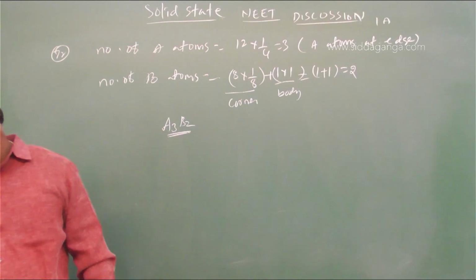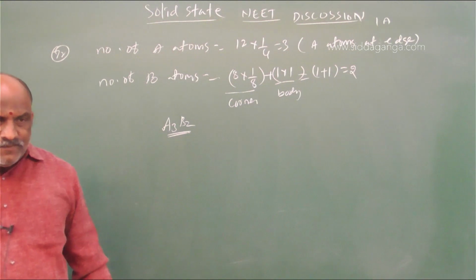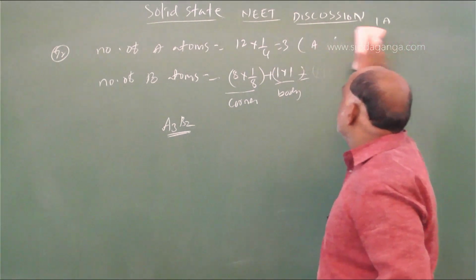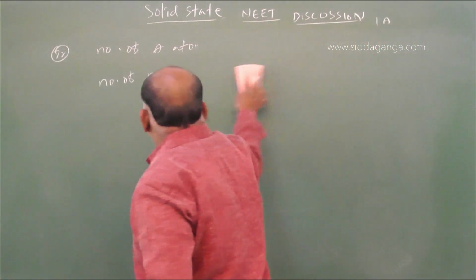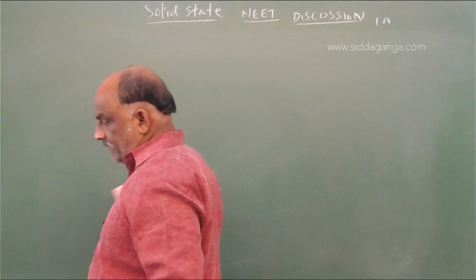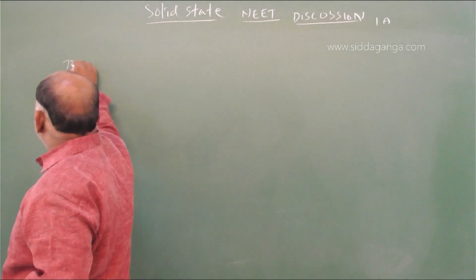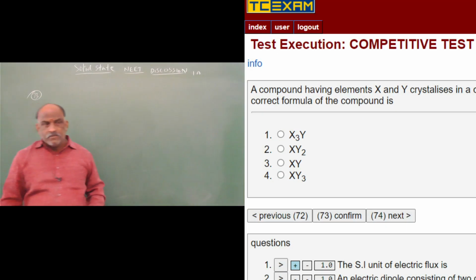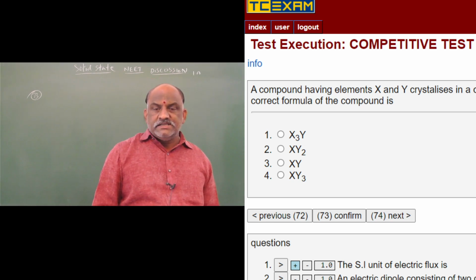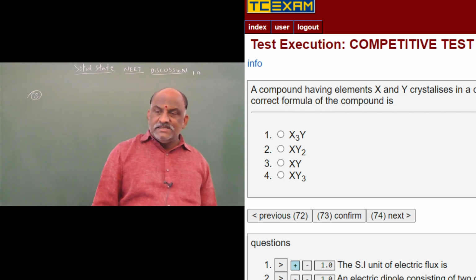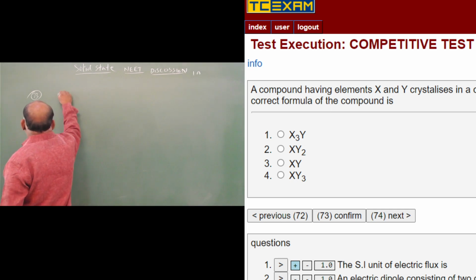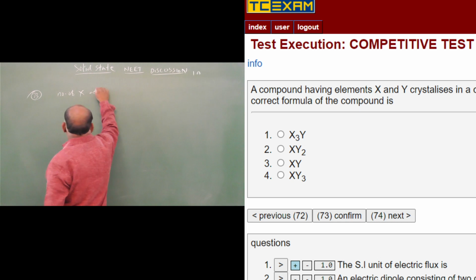Now next, question number 73. A compound having elements X and Y crystallizes in a cubic structure where X is at the corner positions and Y is at the center of the cube. The formula of the compound? Number of X atoms.